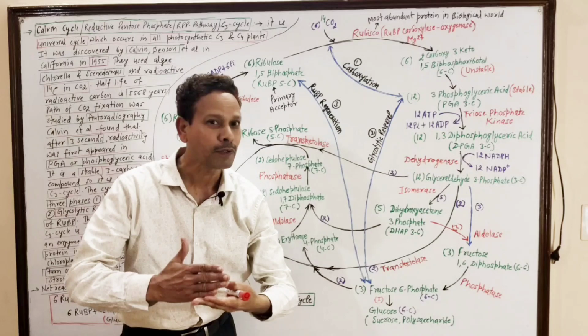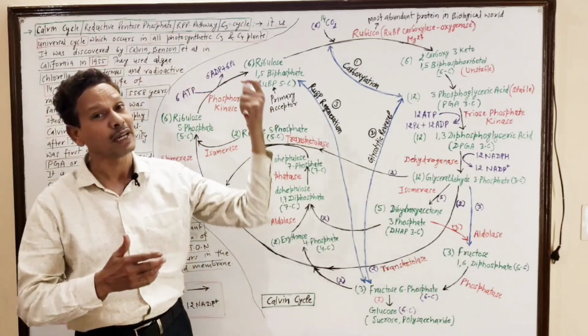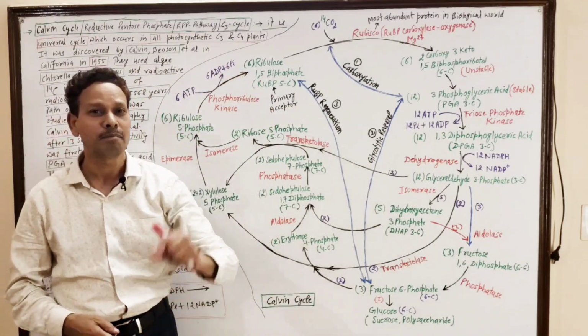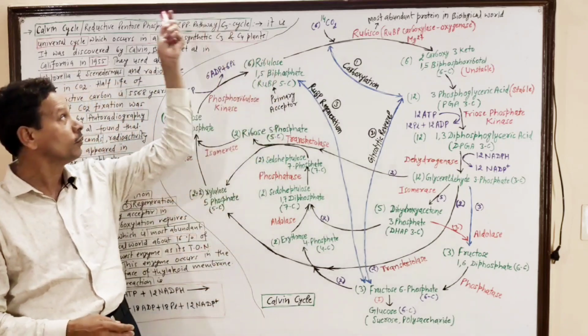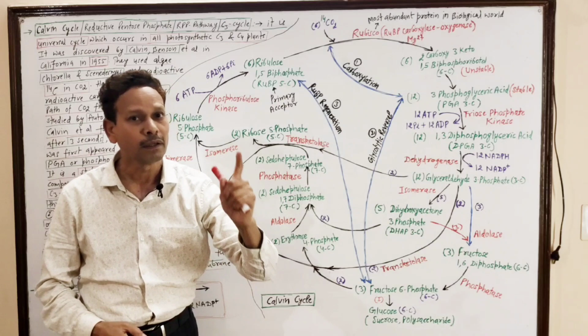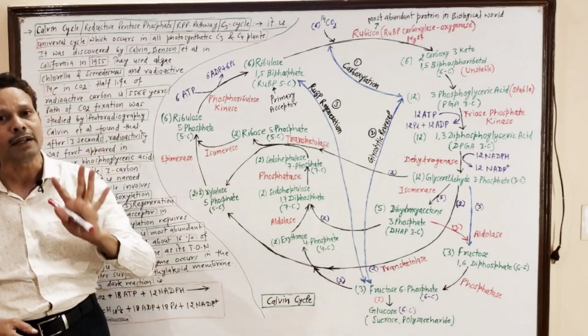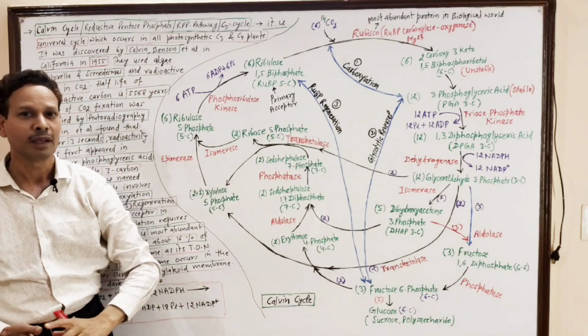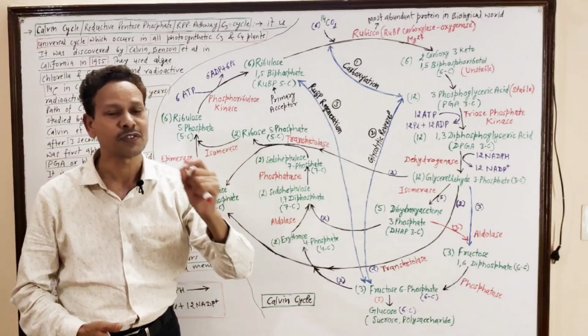In this chapter, photosynthesis, a very important topic is the C3 cycle, the Melvin-Calvin cycle, as it was discovered by Melvin Calvin, Benson et al. in 1955 at California University.